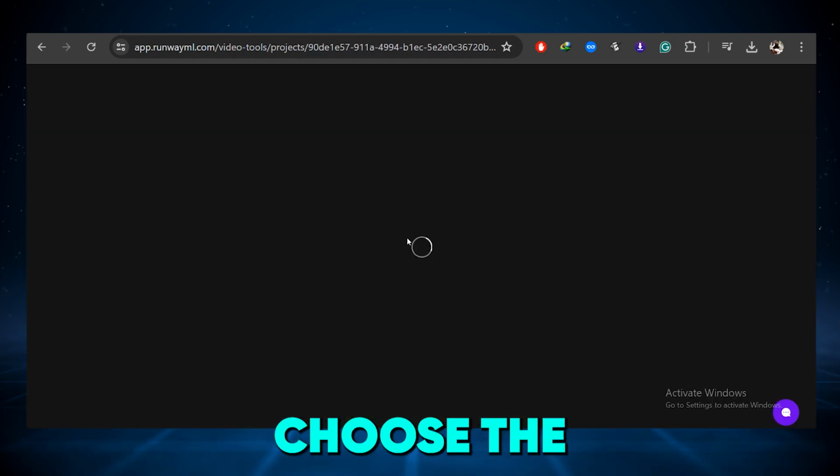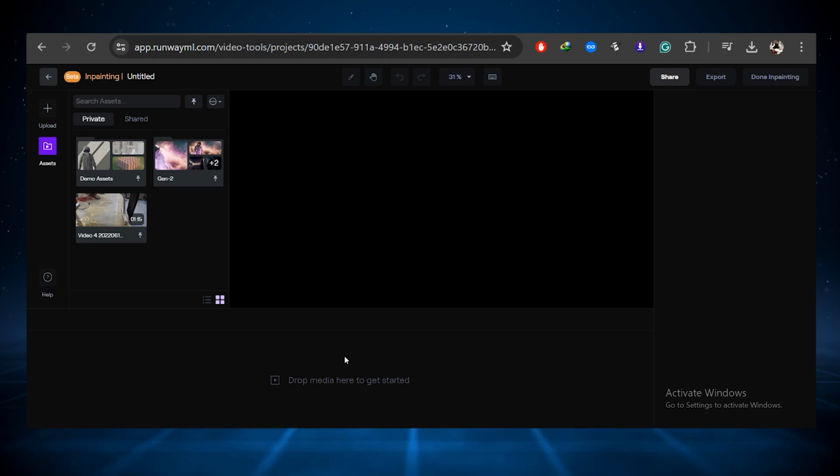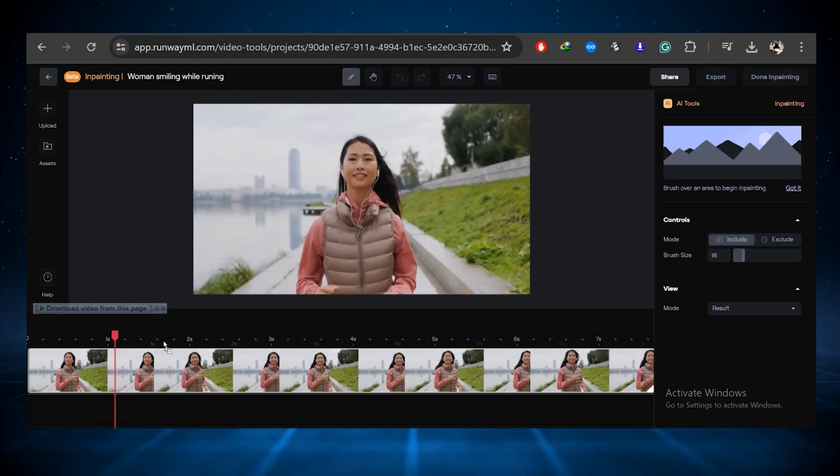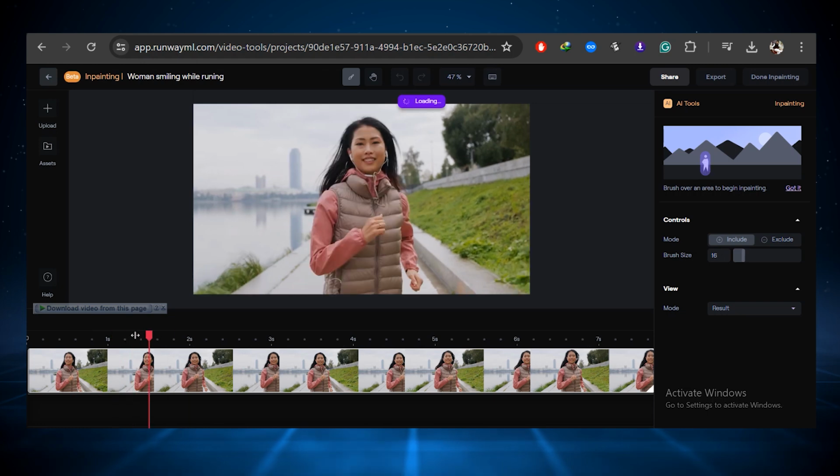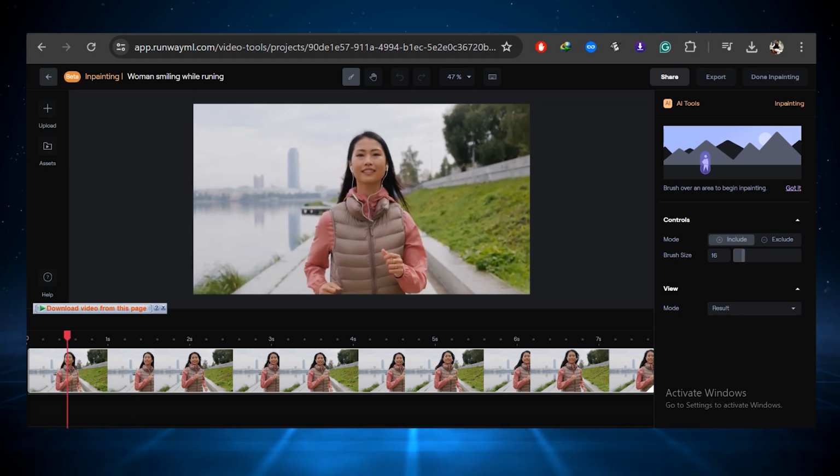So we have to choose the in-painting option. Now simply upload your source video. In my specific case, I have already uploaded my video, so I'll just drag and drop here. So after some kind of processing, it's ready to use. So on the right side, you can see we have two options, include and exclude.